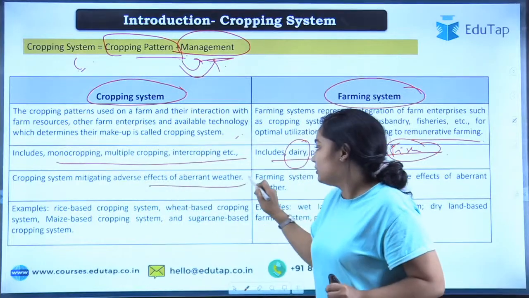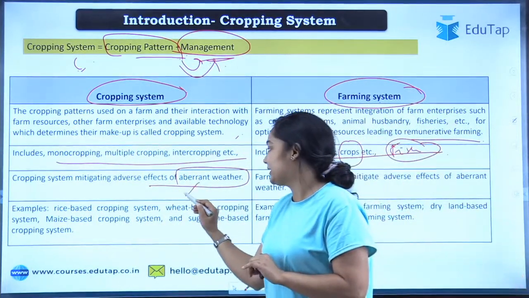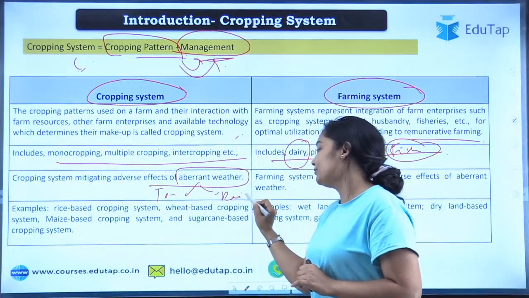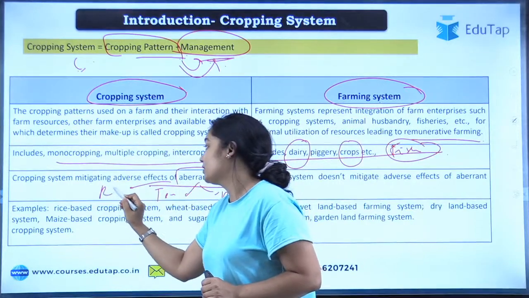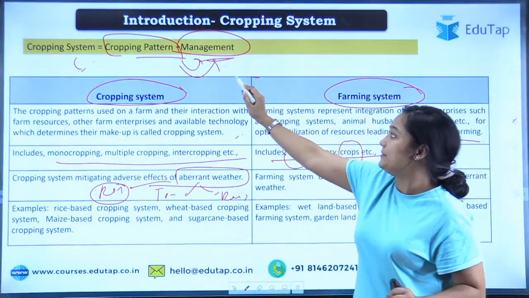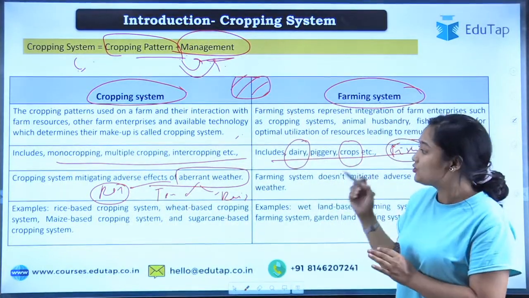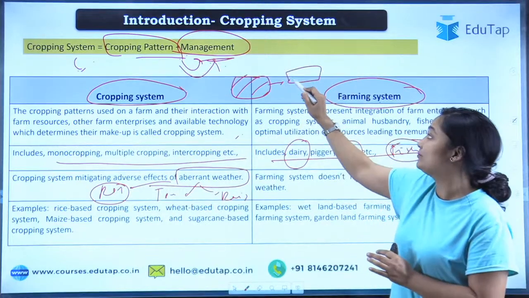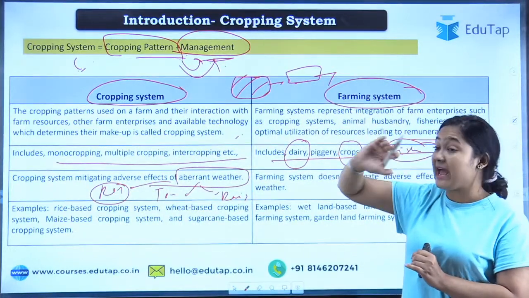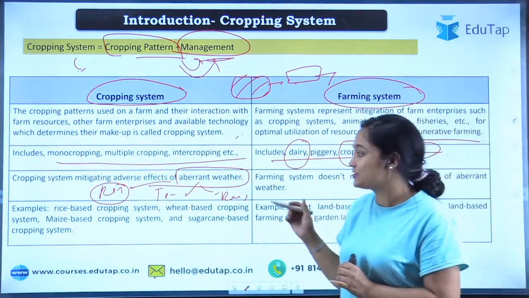Then it also deals with the effect of weather. So according to what will you choose your crop? How is the temperature? How much is the rainfall? Relative humidity. So these are all factors. When you are sowing a crop or harvesting a crop, or planning to sow a crop, of course you will check the weather. It's not like there is a tropical or arid condition and you go for farming of some temperate crop, let's say apple. You can't do that.